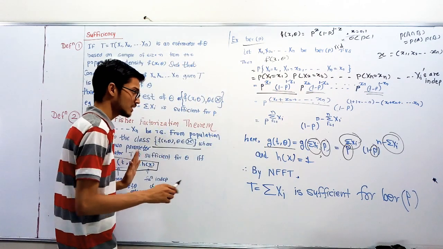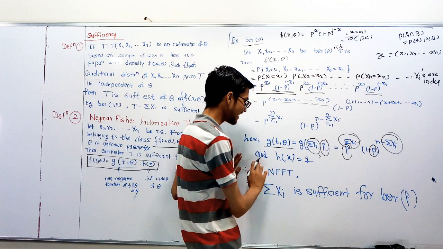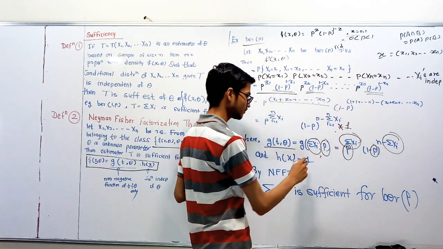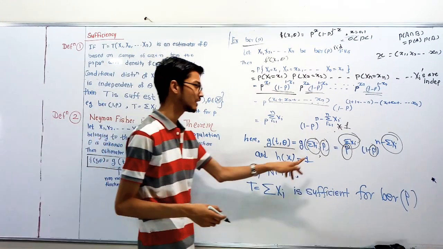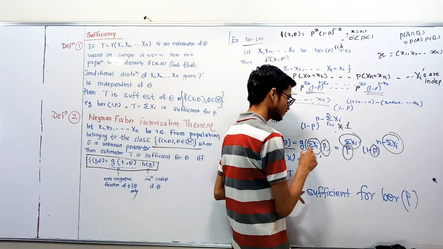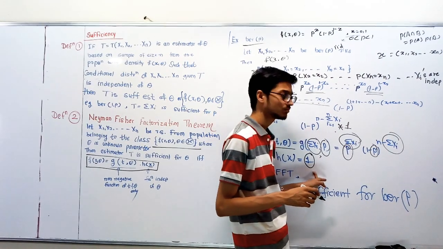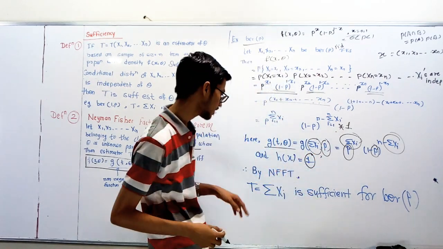So we get g of t comma theta and h of x as 1, multiplied by 1. It is a function of x only, a function independent of theta. Here you can see there is no p in it.